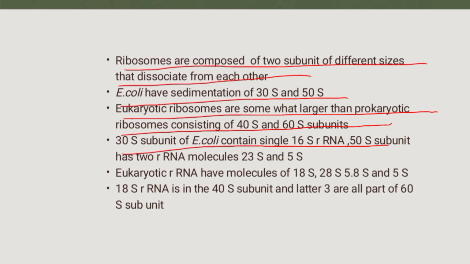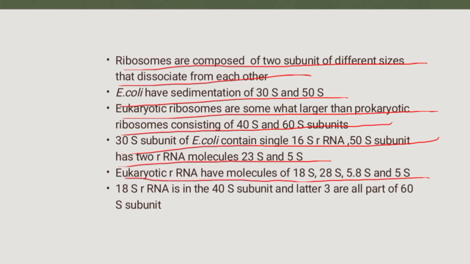The 30S subunit of E. coli contains a single 16S rRNA, and the 50S subunit has two rRNA molecules, that is 23S and 5S. Eukaryotic rRNA has molecules of 18S, 28S, 5.8S and 5S. 18S rRNA is in the 40S subunit, and the latter three are all part of the 60S subunit.